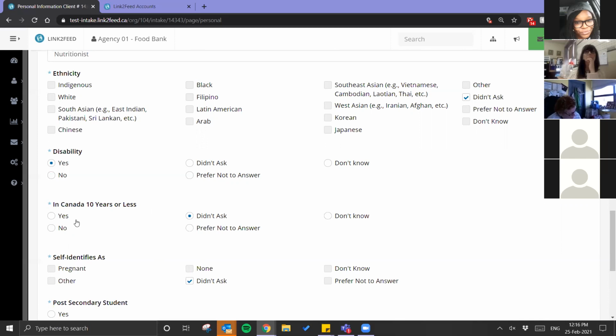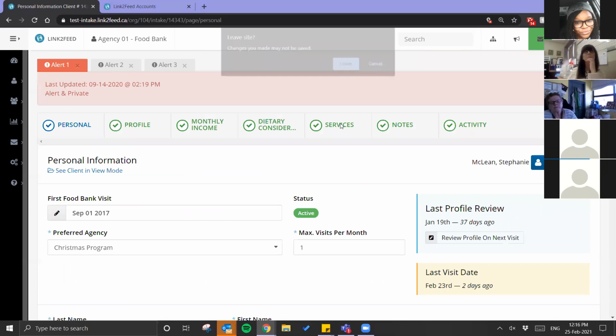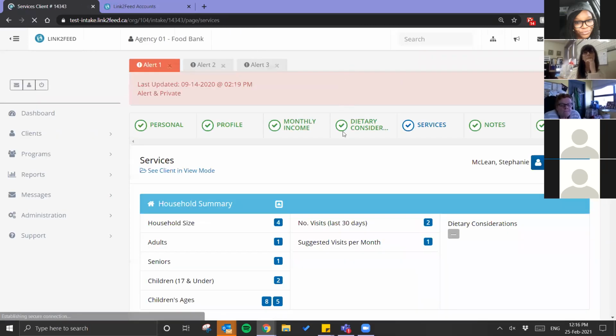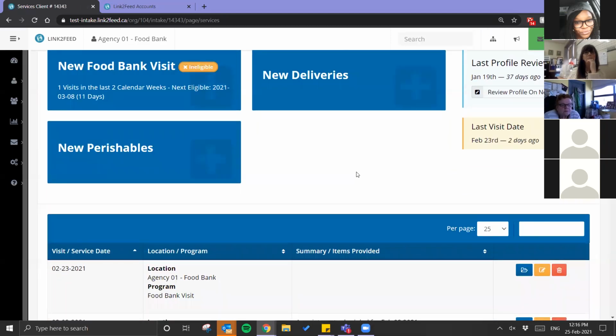Is the reason for your visit being added to Link2Feed? It's already there. So if you're not currently tracking it in Link2Feed, that's an option that you can submit a ticket to our support team to add it for you, but that's already something that exists in Link2Feed. You can also decide if you want it to be a mandatory or an optional question. So it's already an option. You might not be tracking it. When it came out, we allowed food banks to opt in if they wanted us to add it for them. So it is something that exists.